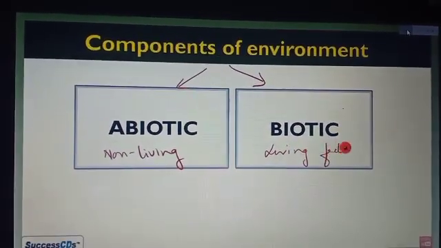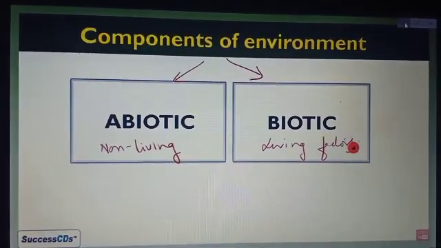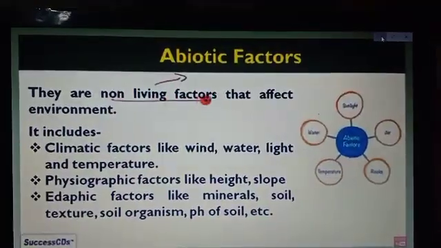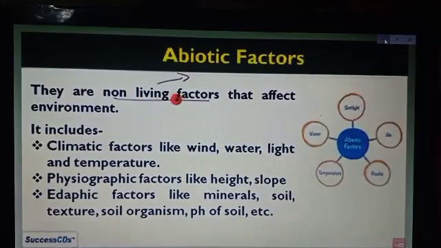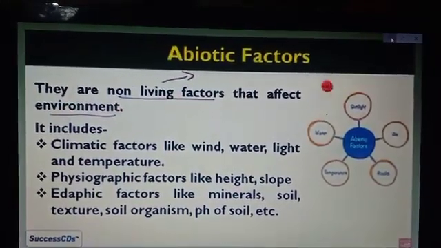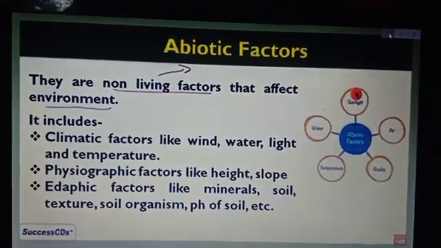Now let's see the components of the environment, that is, abiotic components and biotic components. Let's see the first, the abiotic component. The abiotic components are the non-living factors that affect the environment.